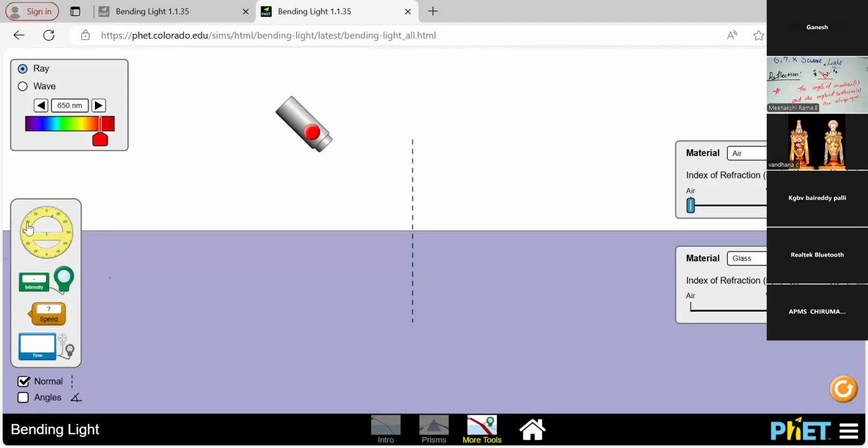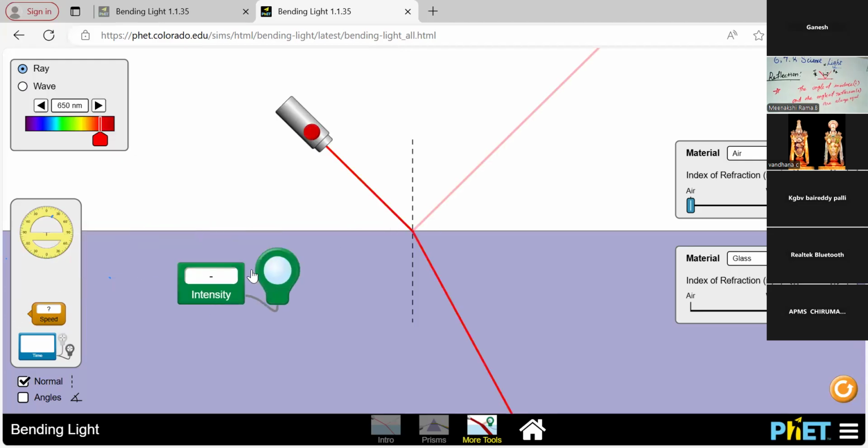What are the tools? The angles are also calculated, and the speed, time, and intensity are also identified in this part. There are three parts in that simulation. In the first part, we learned what the incident ray is, and the angle, what the reflected ray is, like that. In the second part, the prism, how the light passes and is reflected. In this third part, we have different kinds of properties like speed, time, and intensity also. Just I pass the light here.